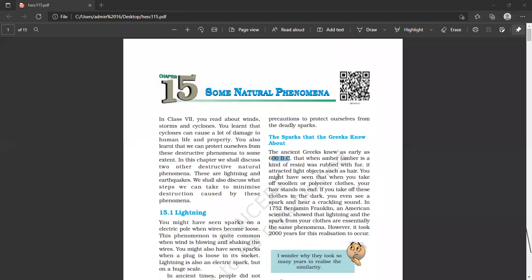You must have studied in the force chapter about electric force. That is a non contact force, है ना, that is taking place between the opposite charges. The two opposite charges attract each other and two same charges repel each other. So that is the basic phenomena which is taking place in the lightning also. Lightning में भी यही हो रहा है कि जो opposite charges होते हैं उनके बीच में force apply होता है, उसी कारण इतनी amount of heat and light produce होती है.